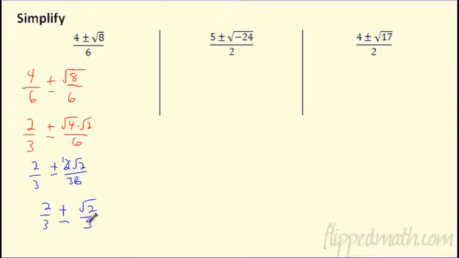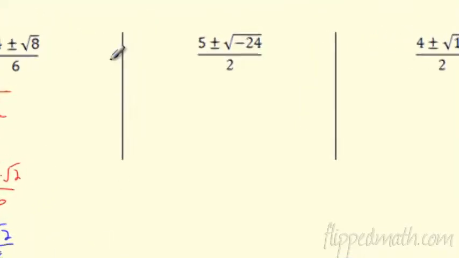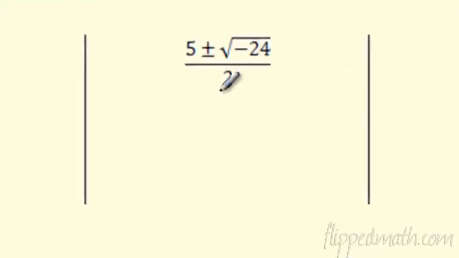Excellent. And please remember that is 2 answers. That is 2/3 plus radical 2 over 3 is one answer, or 2/3 minus radical 2 over 3. These are 2 distinct solutions here. The plus or minus, sometimes people get caught up in that, but it really means you've got these 2 possible answers. And again, we can make those decimals if we want to. Awesome. How about the middle one?